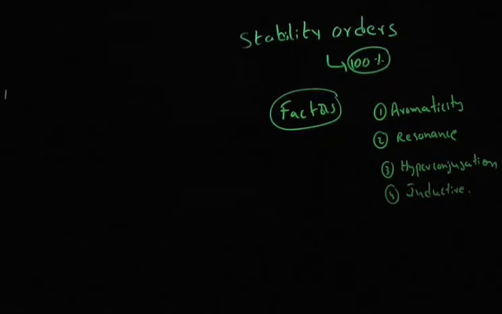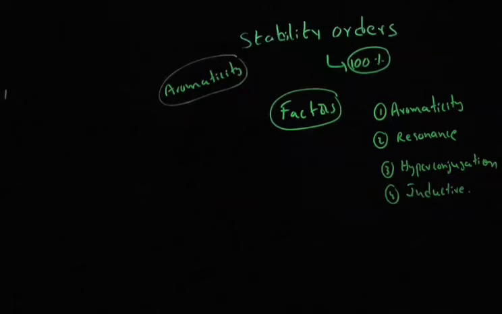Okay, so let's start with the stability order of carbocation. The first major factor is aromaticity. We will discuss each and every factor in detail.